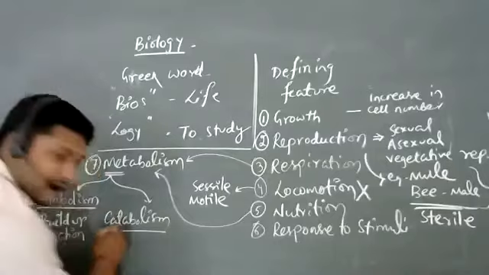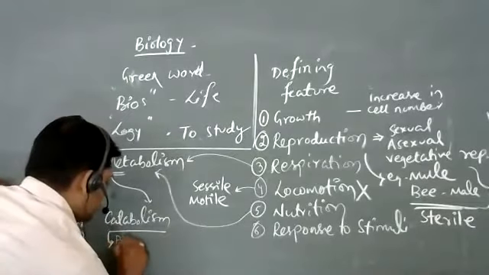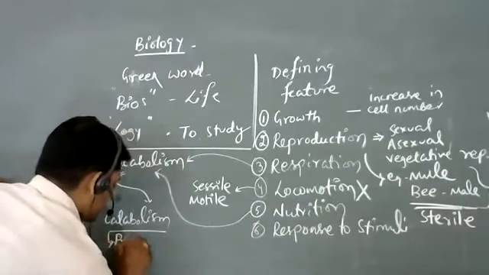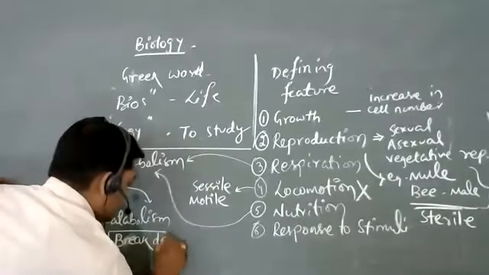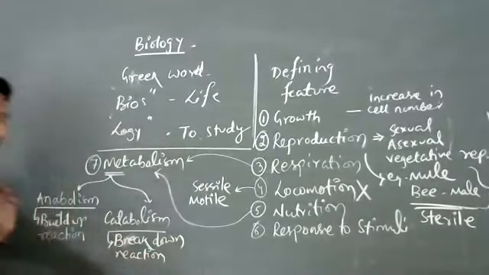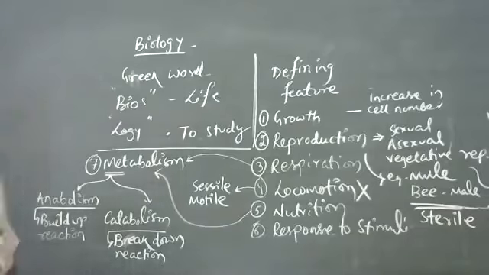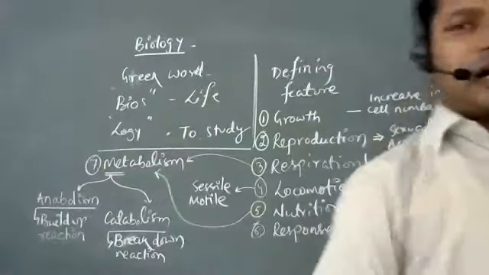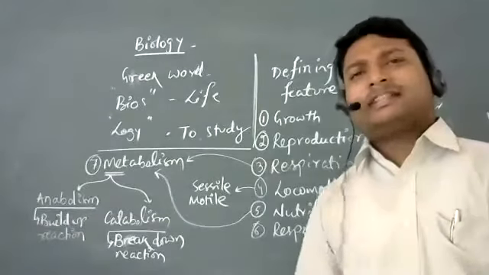Now the next is catabolism. Catabolism, remember, refers to breakdown reaction. Can anybody give me an example of this? Again, you all must be knowing about it. Anyone? Respiration, sir. Very good. In respiration, what do we do?